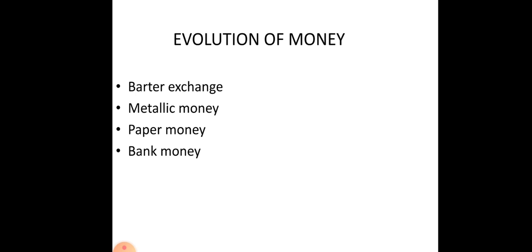Paper money. Paper money means currency notes. Then bank money. What we are using now is called bank money or paper money. Bank money is printed by the bank. Do you know where the money is printed? In Nasik, RBI only prints the money. So that is called bank money.